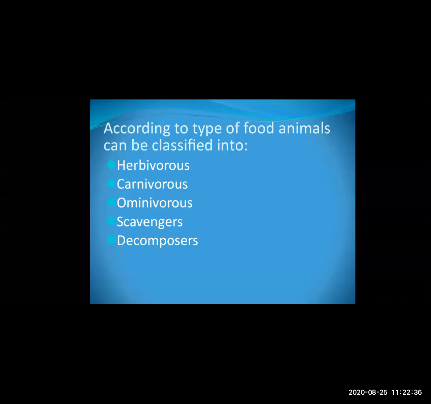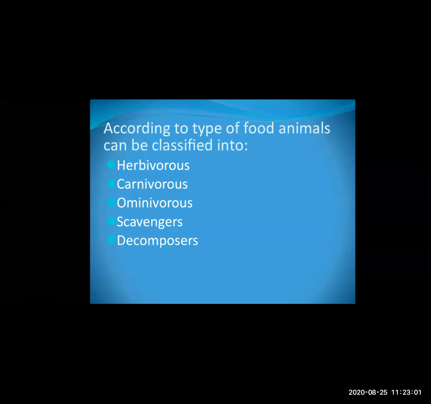Many a time you have seen, if a rat is dead on the road, a crow comes there and starts eating it. It does not eat living animals. It depends upon dead organisms.